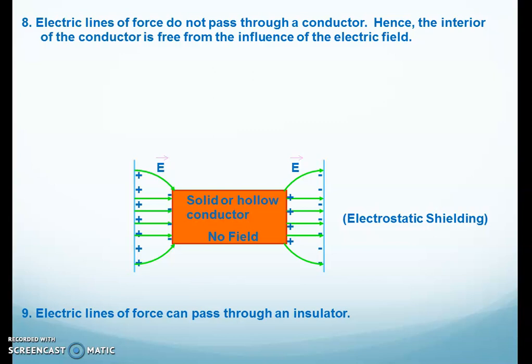Ninth and last property: electric lines of force can pass through an insulator. If we place an insulator within the electric field, there is no induction of charge in the insulator, so the electric field due to polarization will become zero. So only the external electric field dominates, and electric lines of force represent the electric field intensity. It means electric lines of force pass through the insulator, right? So these are the properties of electric line of force.